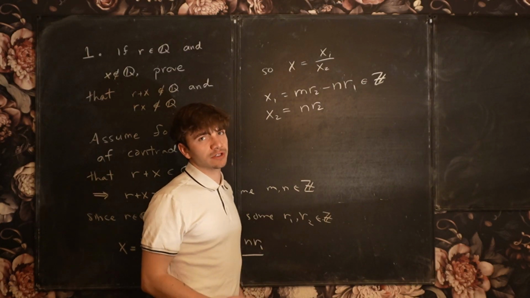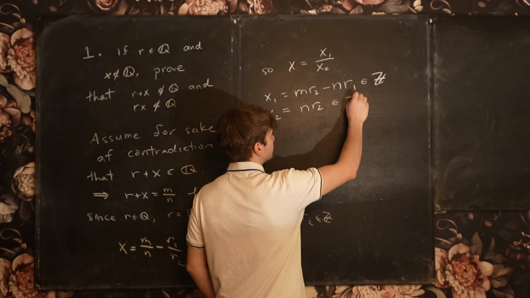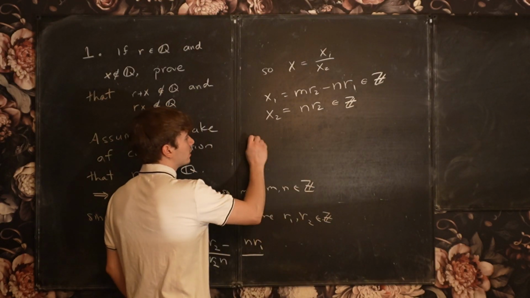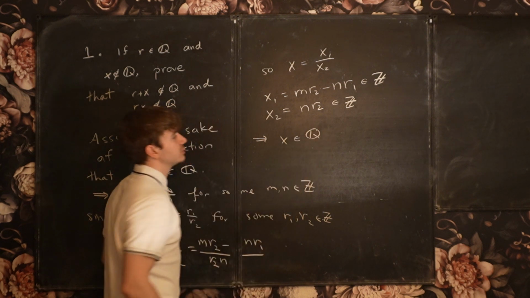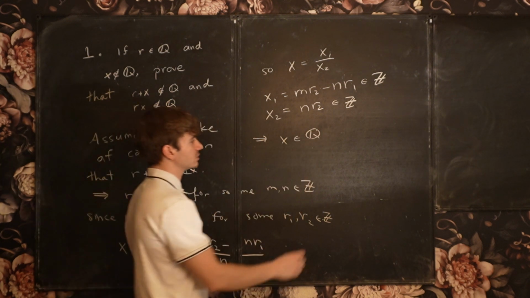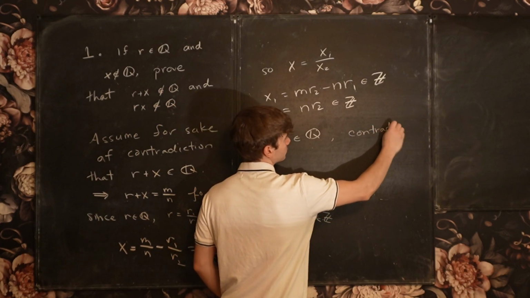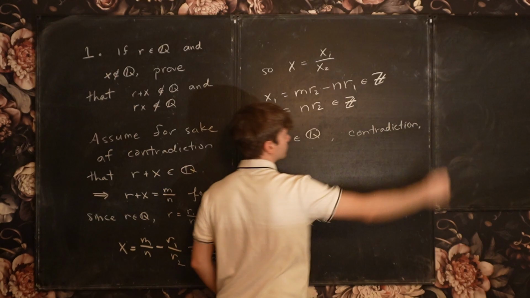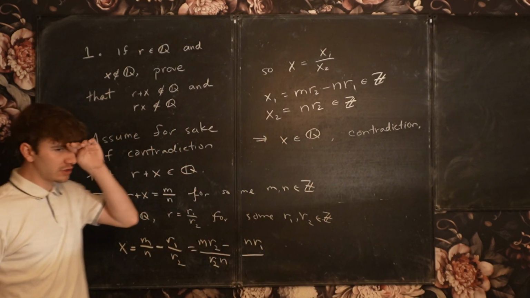The difference of two integers is an integer. So x1 is an integer. Similarly, x2 is an integer. And this means that x must be a rational number by definition. And this is the contradiction. Okay? So that proves the first part of the claim. Let's move on to the next one.